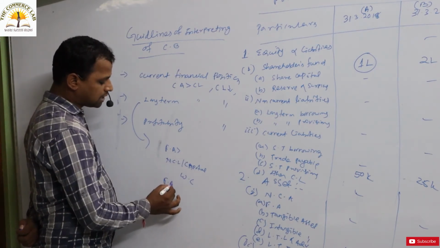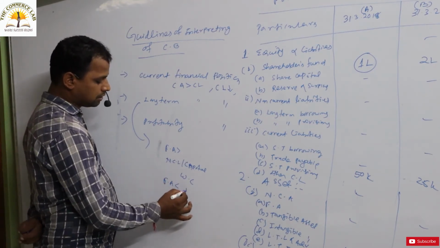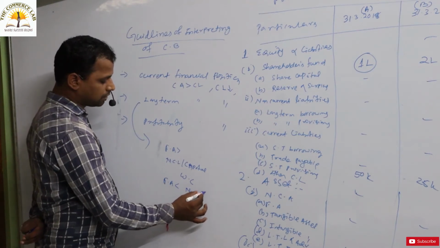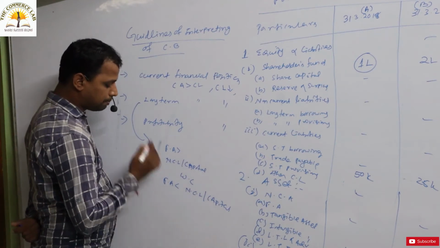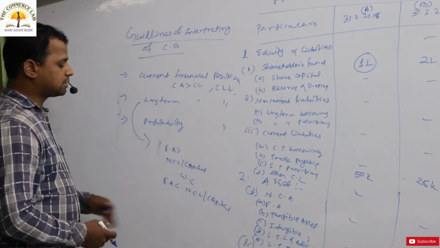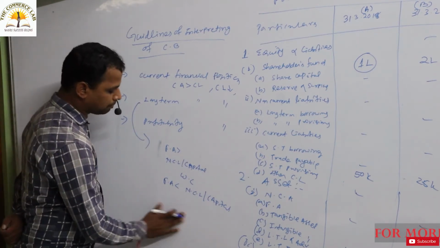If fixed asset will be less than the non-current liability and capital, then part of the particular fixed asset should be financed from